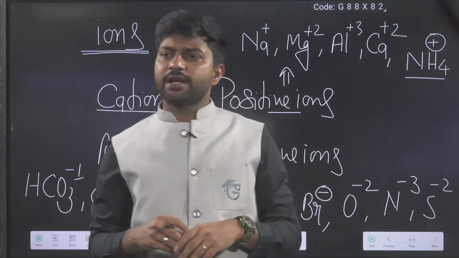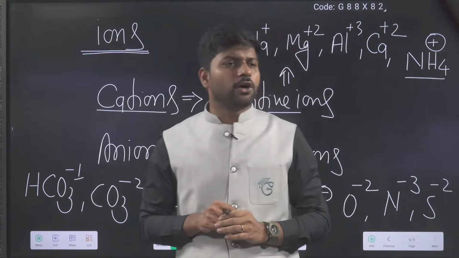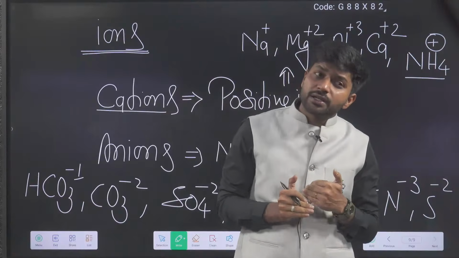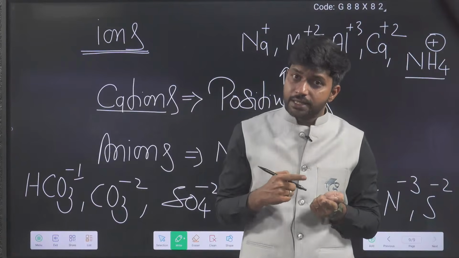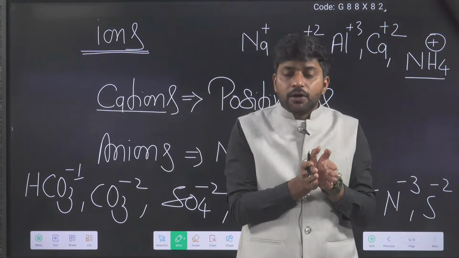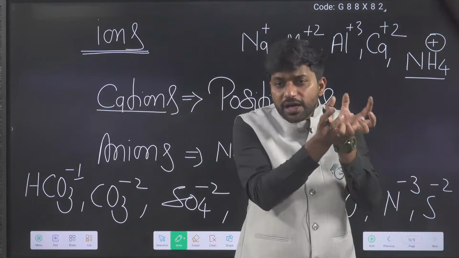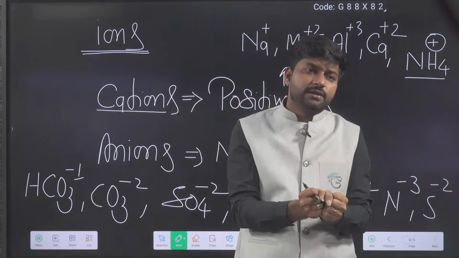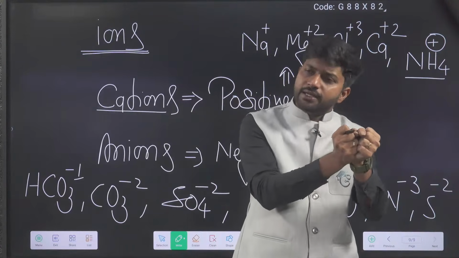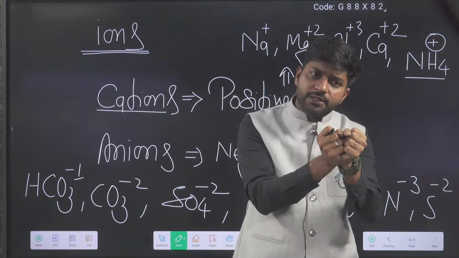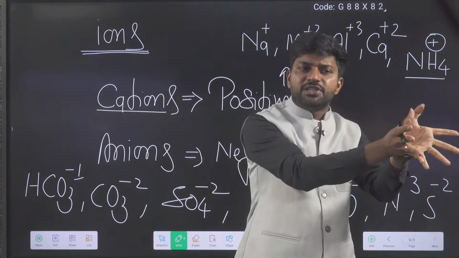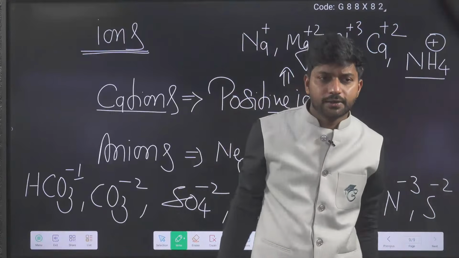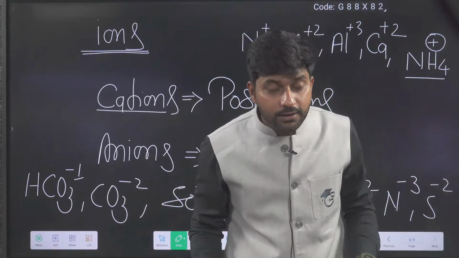Few people have given the right answer, that they are trying to complete the octet. But after that one more question arises. If any atom is trying to achieve the octet, then is it that 100% it will become stable? Think. Give me the answer.